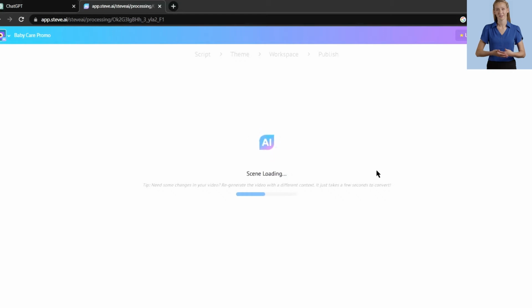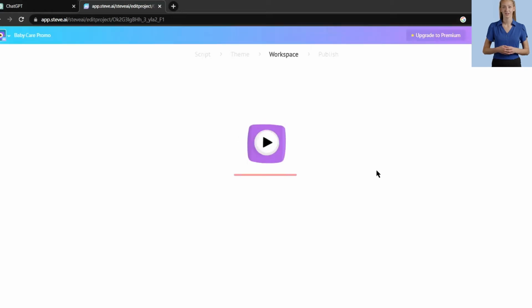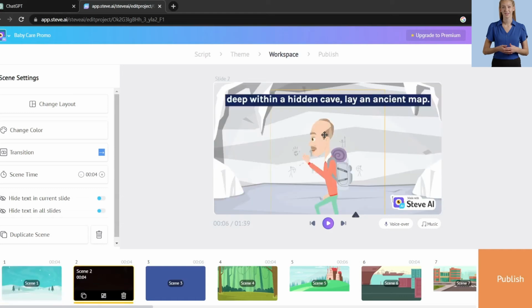Now you have to select a template. Now AI will generate visuals and storyboard for us. It will take some time. Let's fast forward this part. Fantastic. Steve AI has generated scenes for our script. Now it's essential to review each scene carefully and make any necessary changes. Let's go through this together.